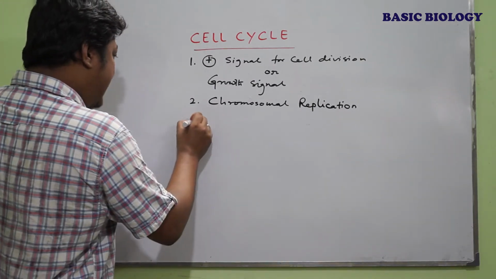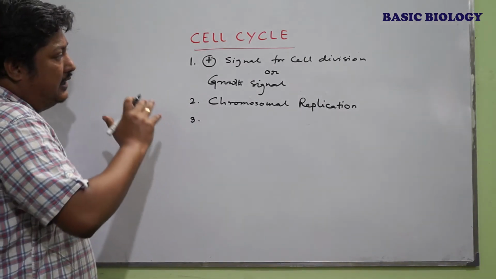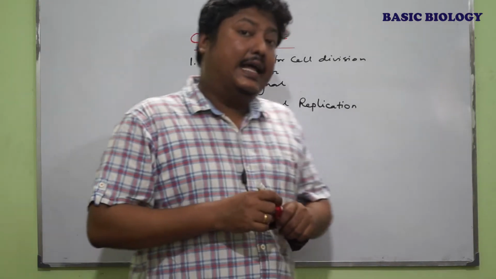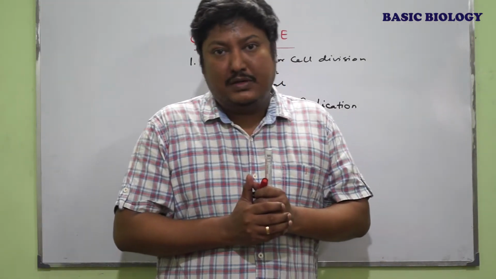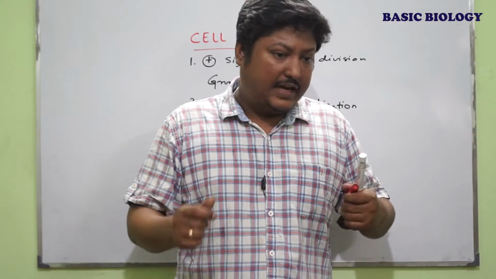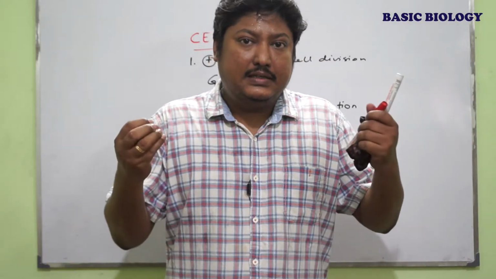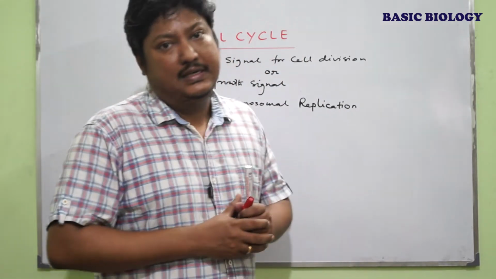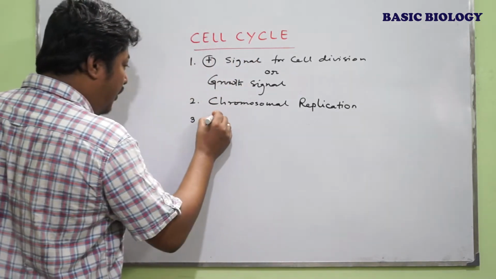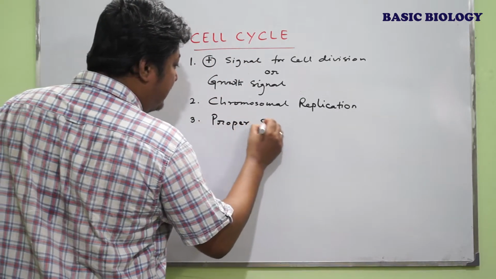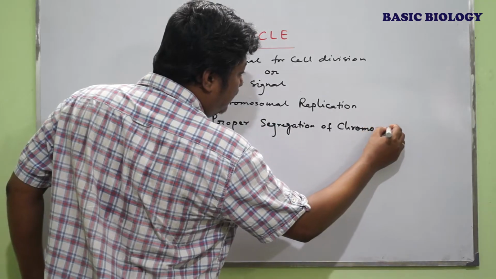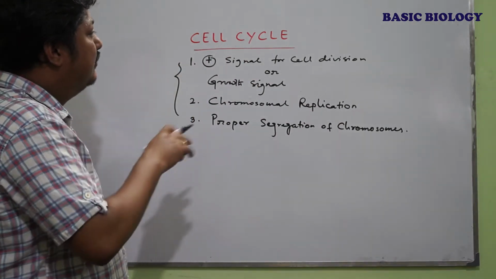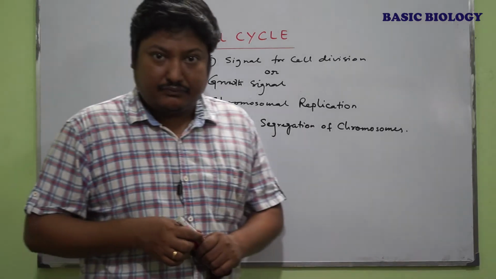The third important thing, after completion of all those activities, that is 1 and 2, is that it has to be assured that there is proper segregation of chromosomal material into two daughter cells. That means the daughter cell has received the identical, correct chromosomes. That has to be assured during the cell cycle. So the third point is the proper segregation of chromosomes. These three important things are checked while the cell moves through the cell cycle.